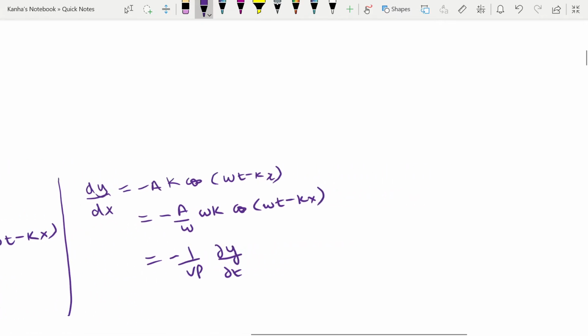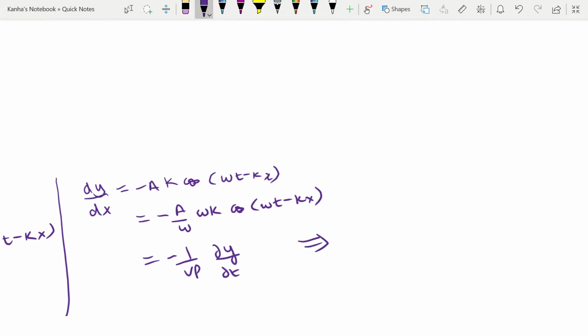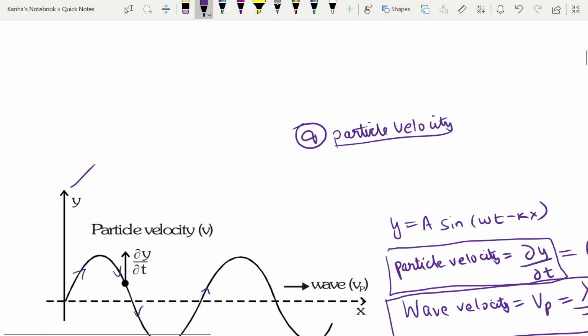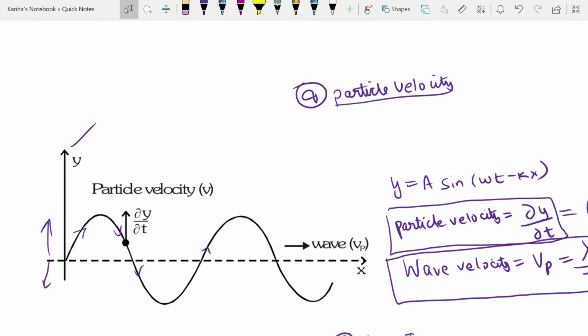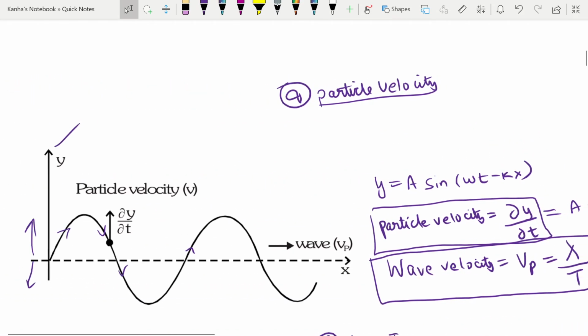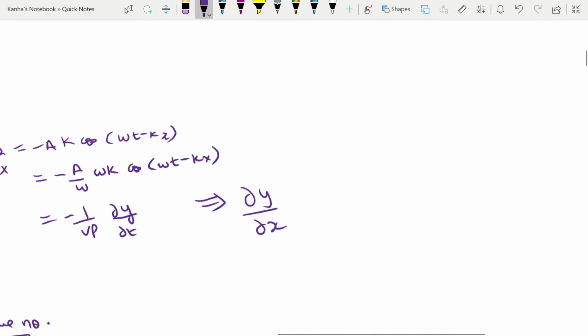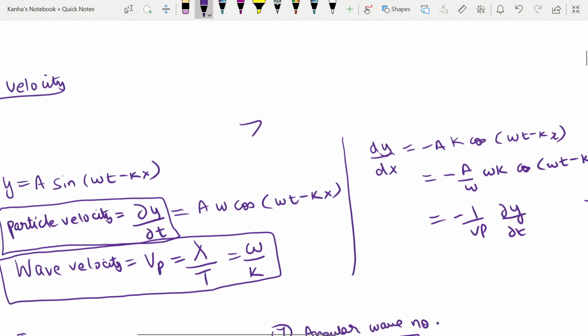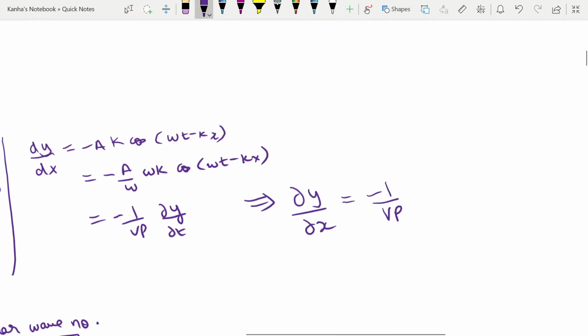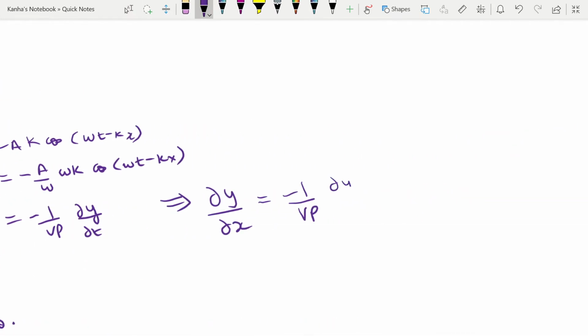This gives us the equation which will be useful for the waves. So dy by dx, where y is the oscillations of the particles and x is the distance the wave propagates in the x direction, is nothing but minus 1 by velocity of your wave, which is given by omega and k, into dy by dt.